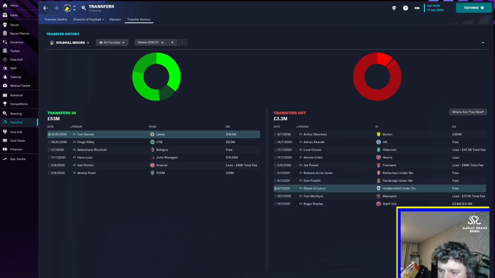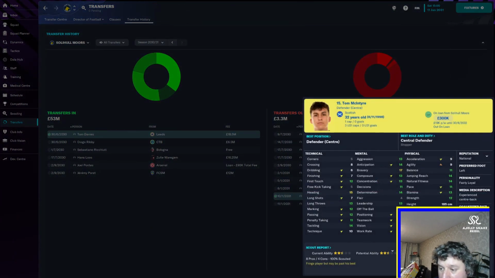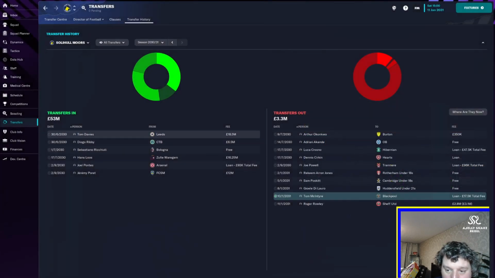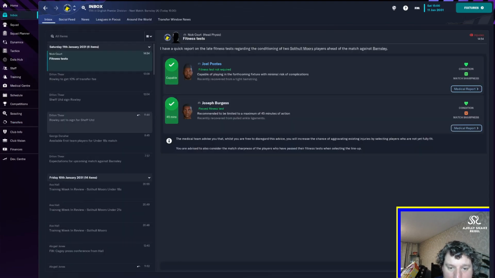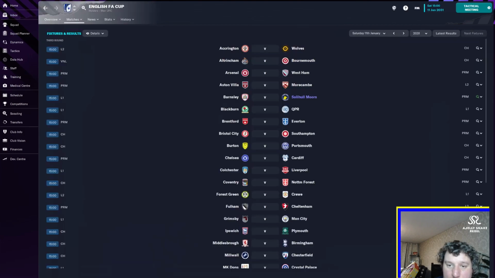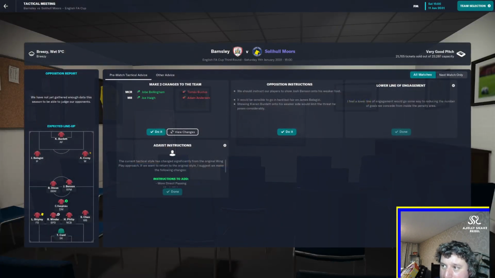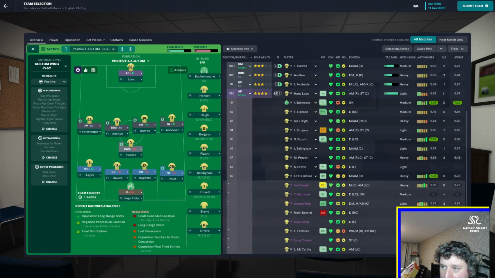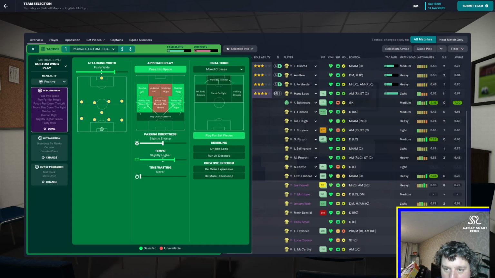Sold a couple of people from the under 18s because they're just no good and not worth it. Tom McIntyre's gone, so we do need to probably look at bringing someone in to cover that sort of position as well. And that's pretty much about it. Nothing really else has happened. So if we just get straight into the fixtures, then we can see here we are playing Barnsley away. Going to the team sheet, then we can see we've got everything set to how we would like it.